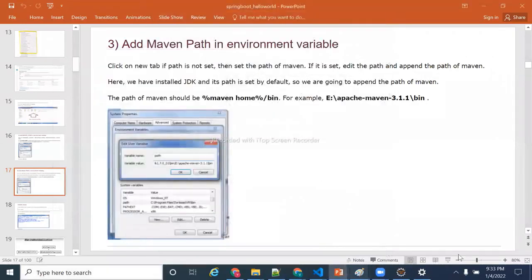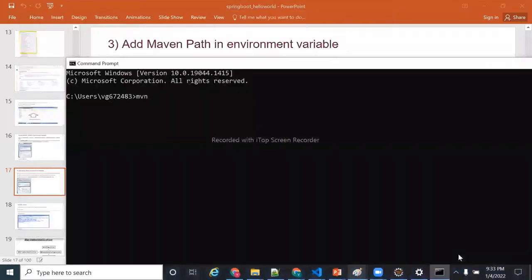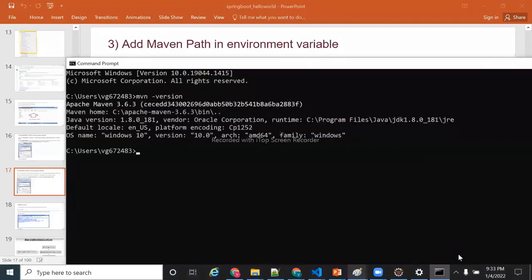That's it. Then how to verify whether Maven is successfully installed or not? mvn -version. I am in some kind of folder in C:. But if I type mvn -version, Maven is coming for me, because I created an environment variable and it is global for me. That's why I'm getting the Maven version.